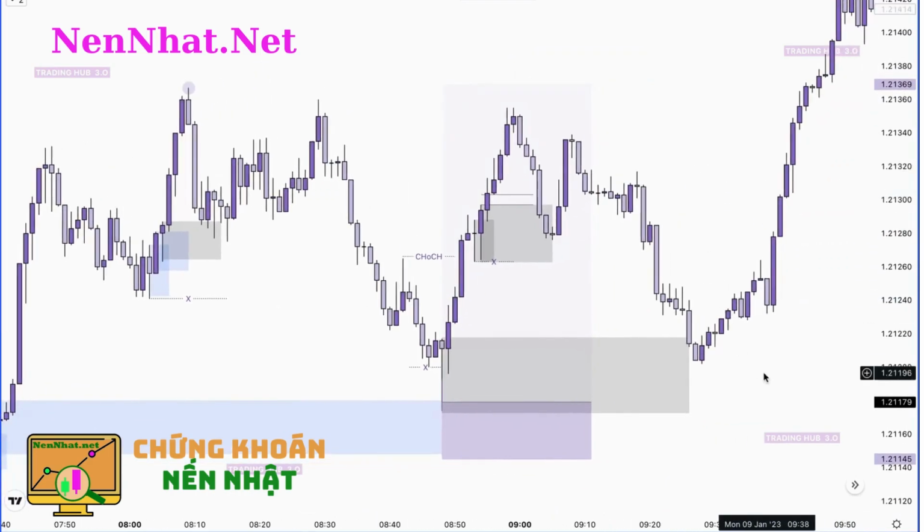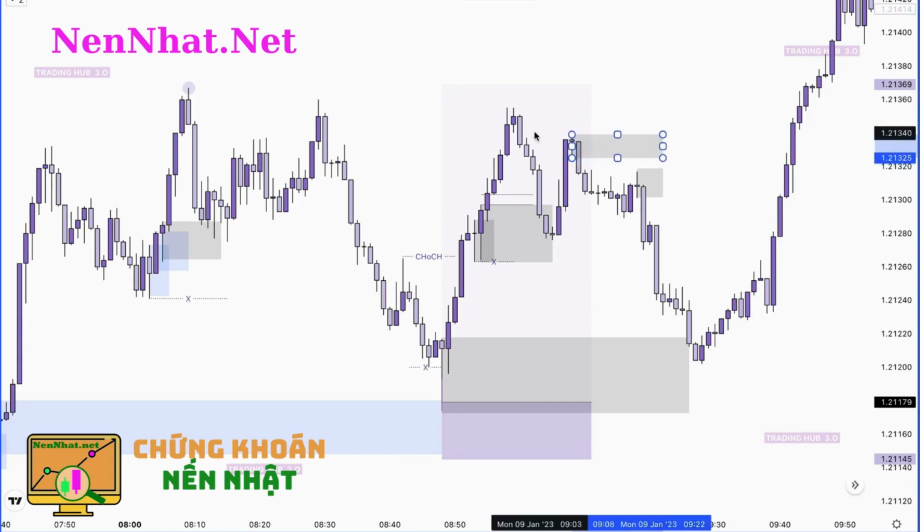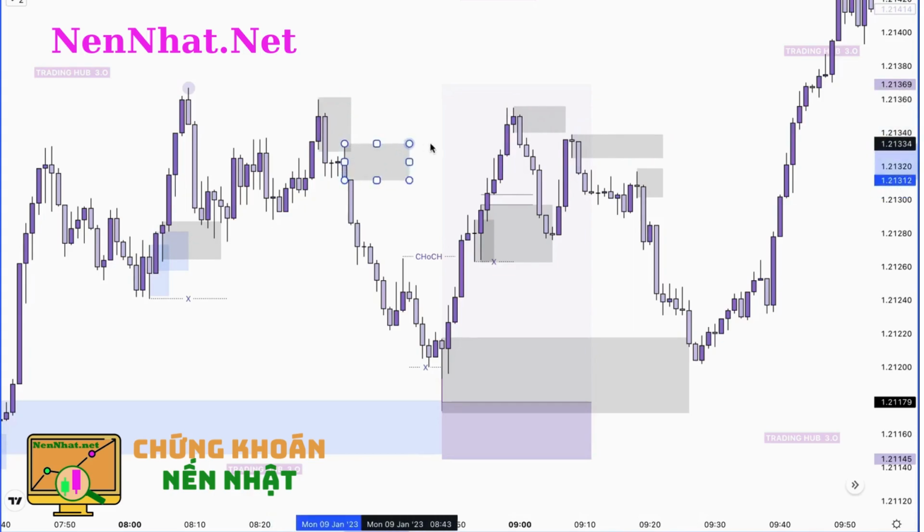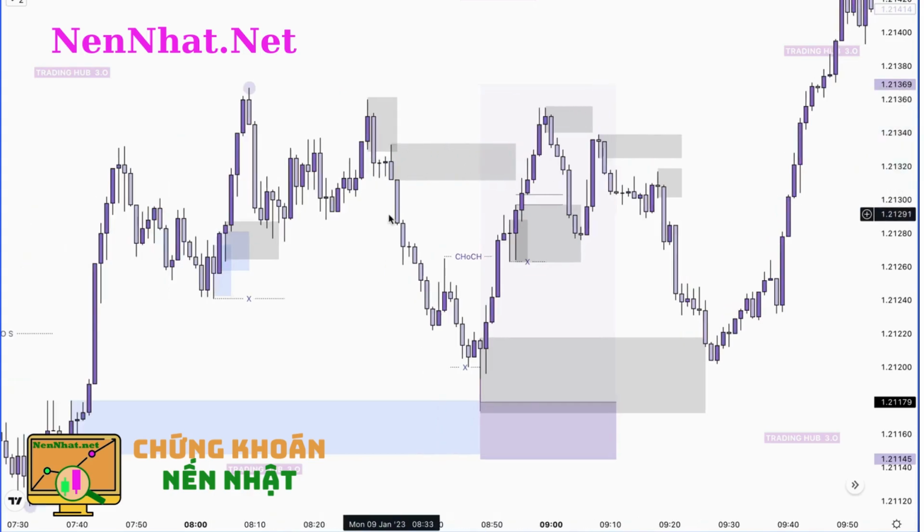Do not sell here. This order block also took out the liquidity, and people are looking here for a sell, which is not a valid way. Why? Because momentum is bullish, then why are you selling here? This is not a valid order block. This is a trap for smart money traders, and this one is also a trap, and this one is also a trap. These are all traps here. Why? Because momentum is bullish.